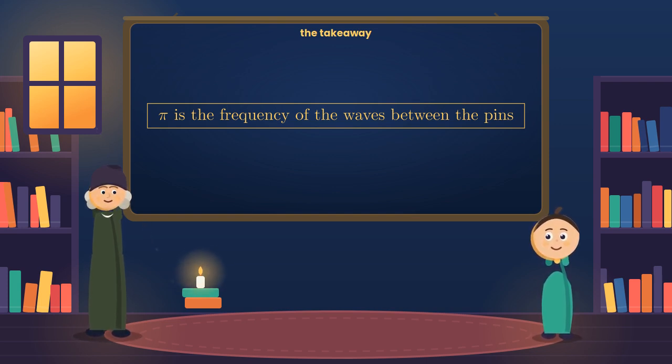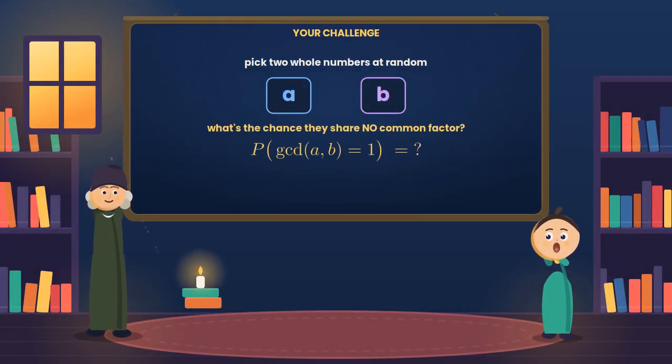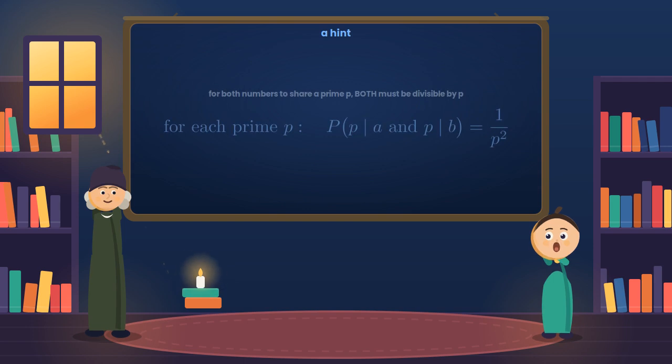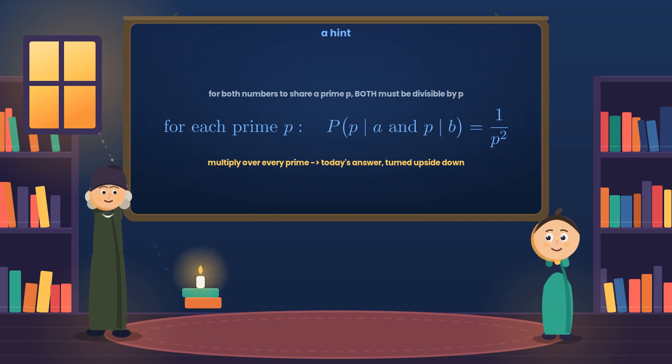Now the surprise, and it ties right back to today. Pick two whole numbers at random. What's the chance they share no common factor, that their greatest common divisor is 1? Take a moment. The answer is a gorgeous cousin of what we just found. One hint. For any prime p, the chance it divides both numbers is 1/p², and different primes are independent. Multiply the chances of dodging every prime, and today's answer smiles right back at you, turned upside down.